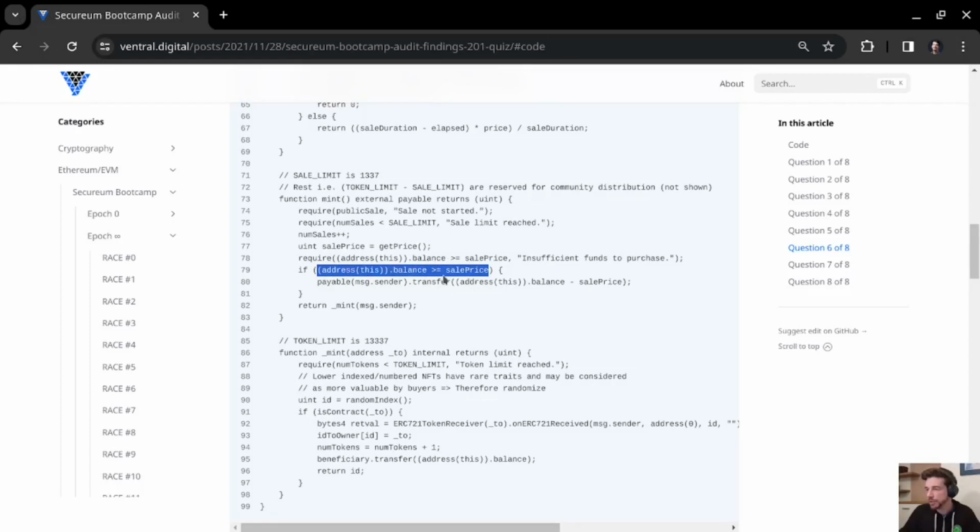What this should actually be, it should be that balance is larger than sale price, because it only makes sense to refund, to make a transfer, an external call for a refund, if there is actually anything to refund. If the balance is exactly the same as the sale price, it doesn't make sense to make a refund, because the refund would be 0. Therefore, there's indeed a potential for optimizing here.